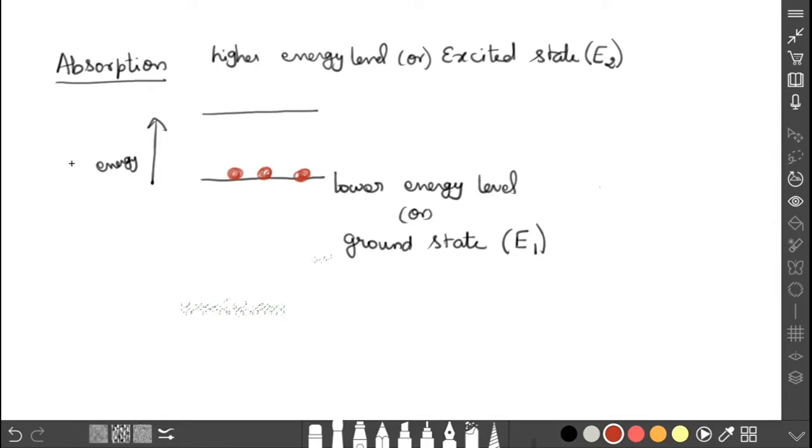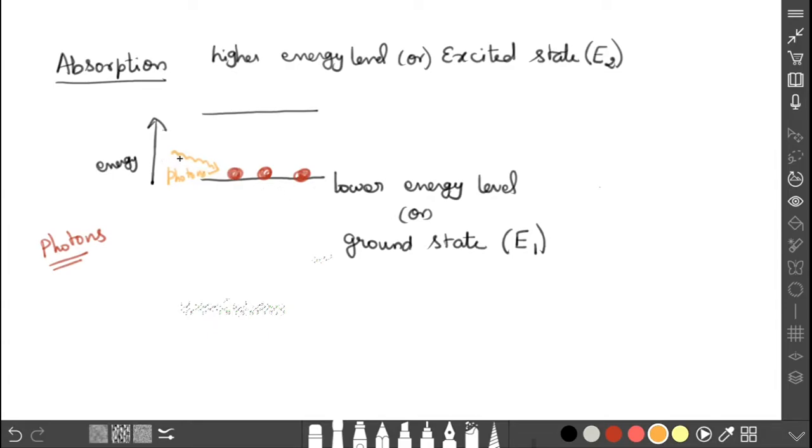Now we are talking about the interaction of radiation. Radiation is nothing but light, and light is made up of photons, which are small particles of light. You see here, this is the photon. This photon is incident on this atom in the ground state.